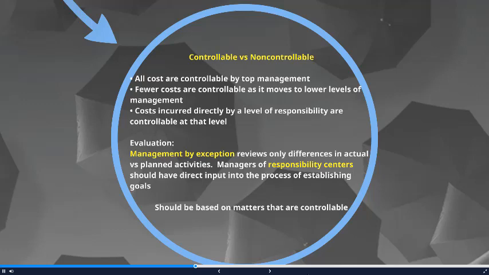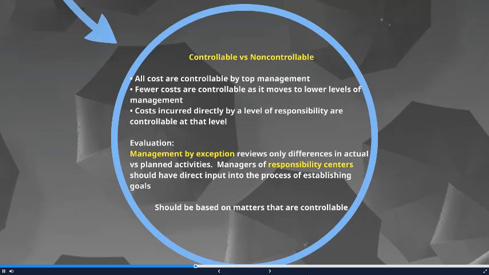When we talk about controllable versus non-controllable costs, what we're referring to is what level of responsibility these costs are at. All costs are controllable by top management, but as it moves down the levels of management, fewer costs are controllable by that level.